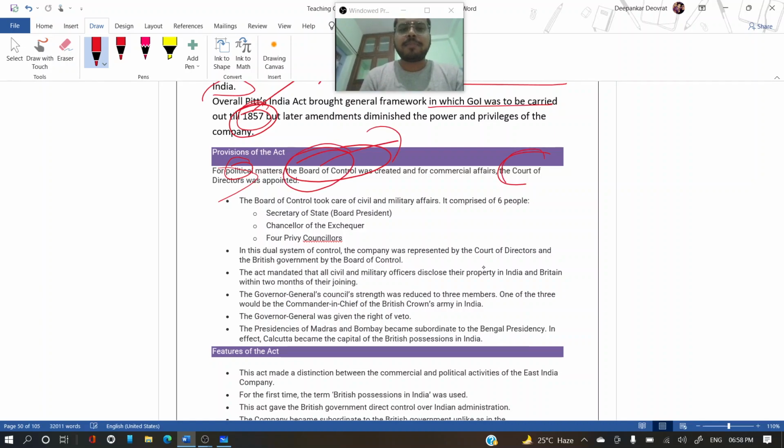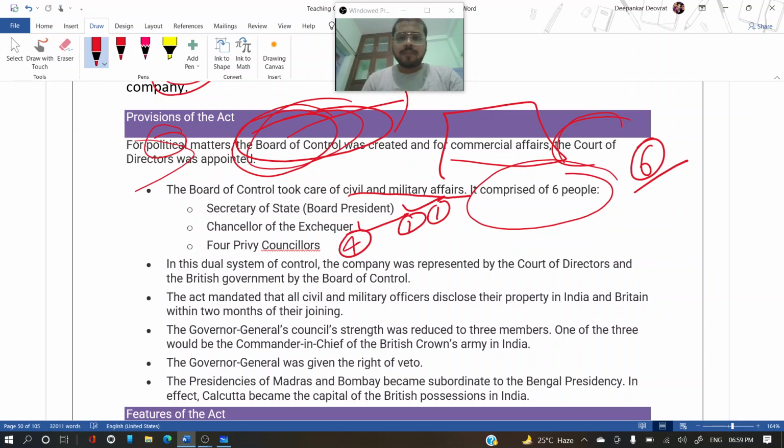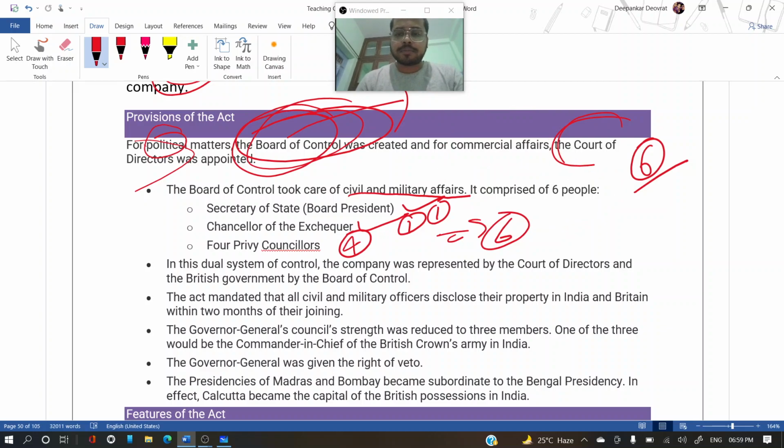The Board of Control took care of military things and the ruling parties, and the Court of Directors took care of the commercial affairs and all trade. Okay, so the Board of Control took care of civil and military affairs, and it comprised six people. Which are those people? One is the president, one is the chancellor of the exchequer, and four are privy councillors. So in total it is six.